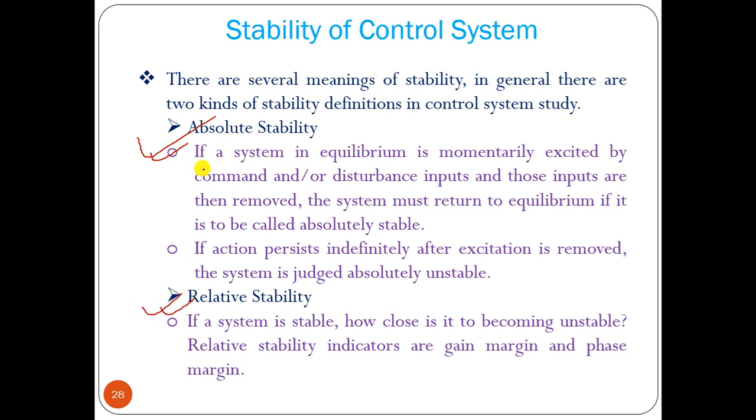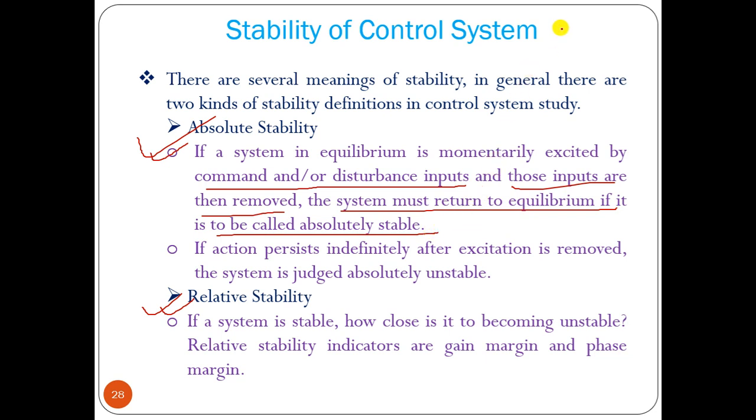Absolute stability means if a system in equilibrium is momentarily excited by command or disturbance inputs, and those inputs are then removed, then the system must return to equilibrium if it is to be called absolutely stable.